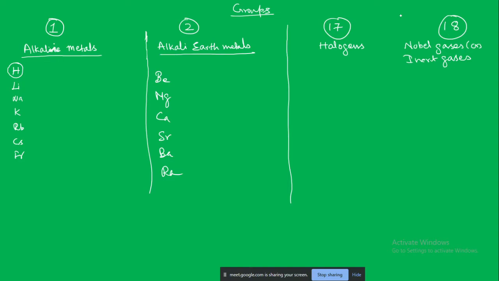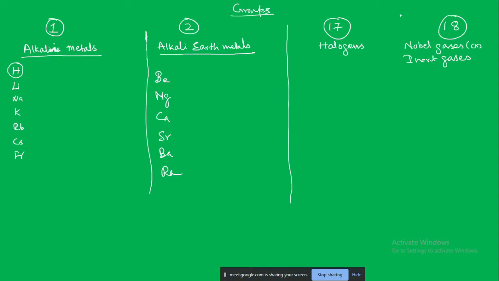Next come the halogens: fluorine, chlorine, bromine, iodine, astatine. Noble gases, starting with helium, neon, argon, krypton, xenon, radon.